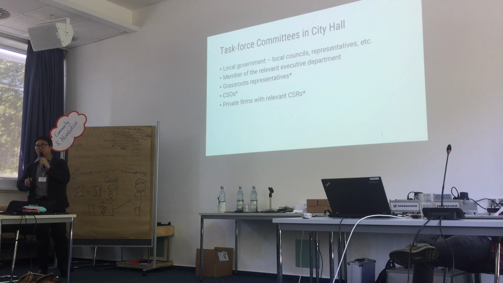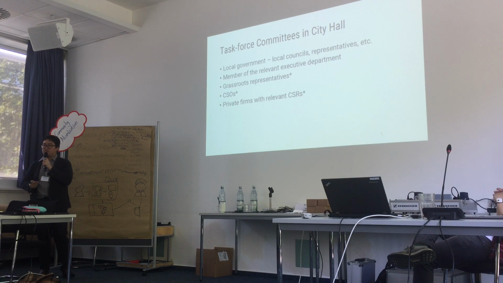So who are the members of this committee? There's a local government representative, so local council representatives. Members of the relevant executive departments like the Ministry of Water or the Ministry of Environment, etc. And then grassroots representatives, so we want people to actually select who they want to represent their causes or their concerns.